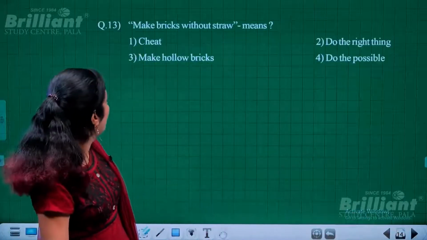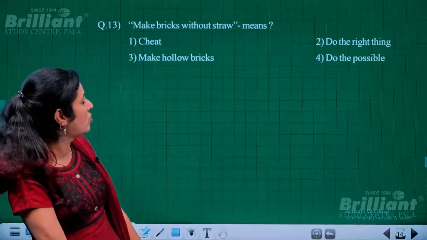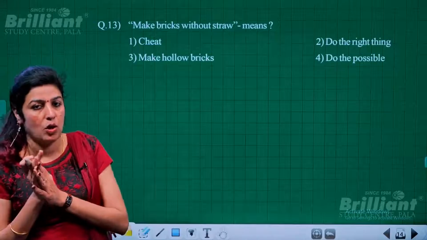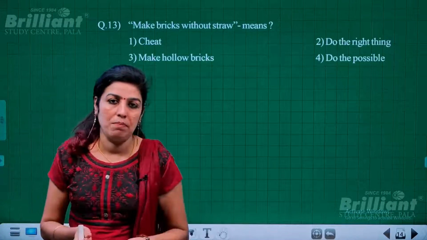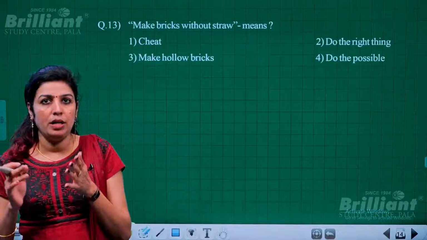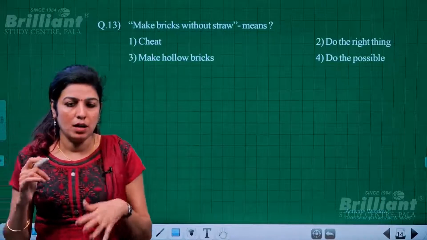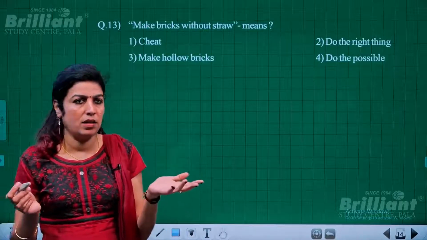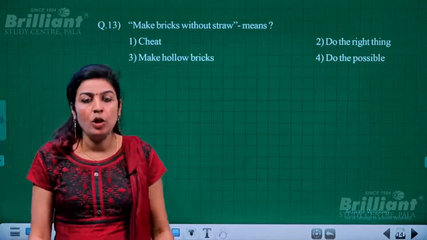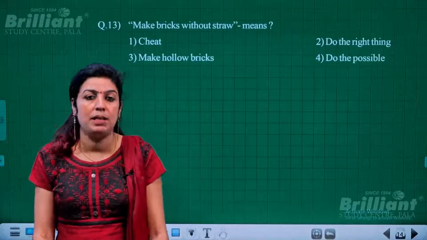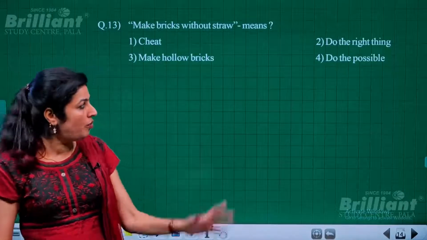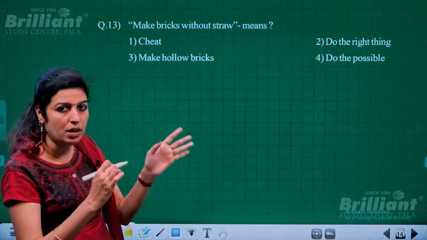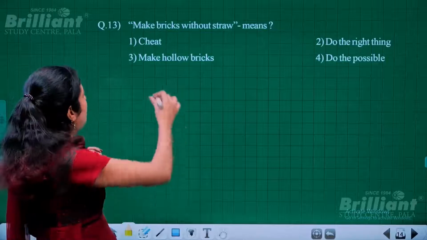Next is make bricks without straw. The meaning of to make bricks without straw. Actually, when you do something in a false manner, or you manipulate things and you cheat and fake things, we use this expression. Or you gain something using false means. That is the exact meaning. So from the given options, you can choose another similar meaning, similar word, and that is to cheat.